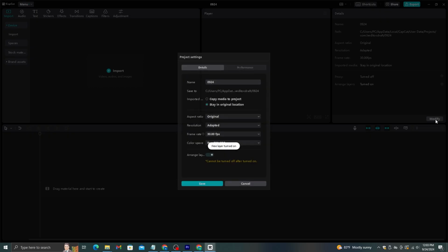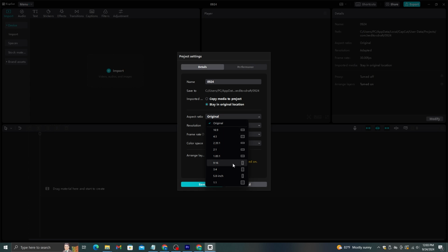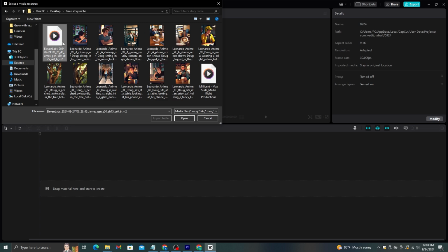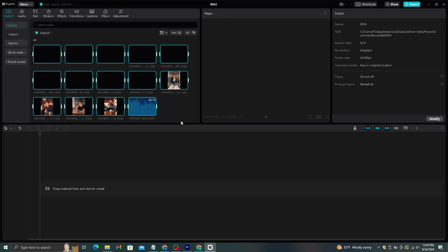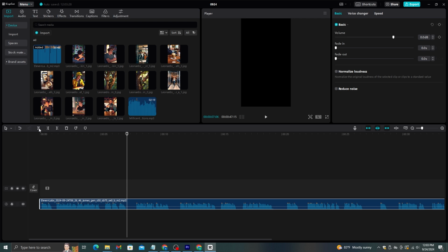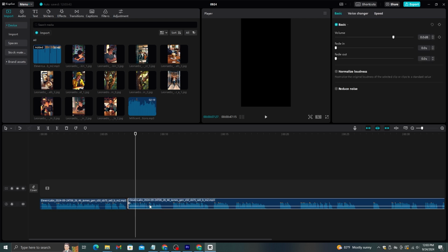Once you download the CapCut, open it and start a new project. Make sure to click this Modify button and select 9:16 ratio. Then, click this Import button and import all the materials we downloaded. After that, you need to drag the voice over to the timeline like this. If there are long, unnecessary silent parts in these voiceovers, make sure to remove those.